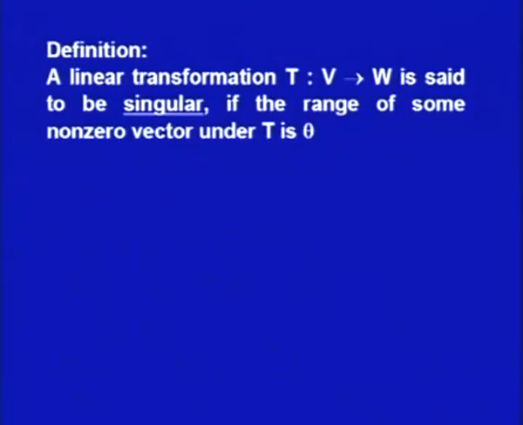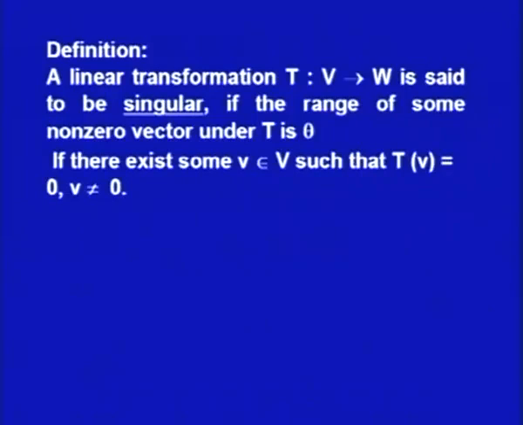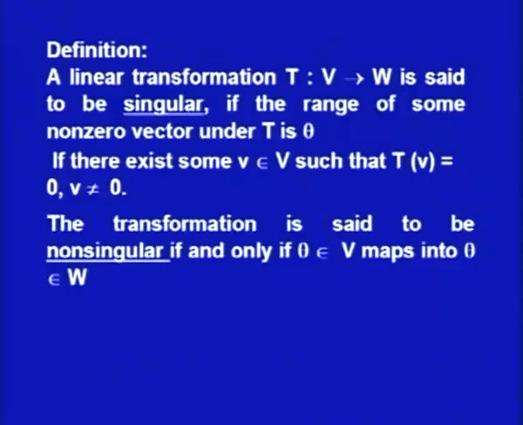For this, let us say T is a linear transformation from the vector space V into W. Then T is singular if the image of some non-zero vector under this transformation is theta. That means there exists some vector v belonging to V such that T of v is equal to theta when v is not 0. The transformation is said to be non-singular if and only if only theta belonging to V maps into theta belonging to W. That means kernel T is equal to theta.